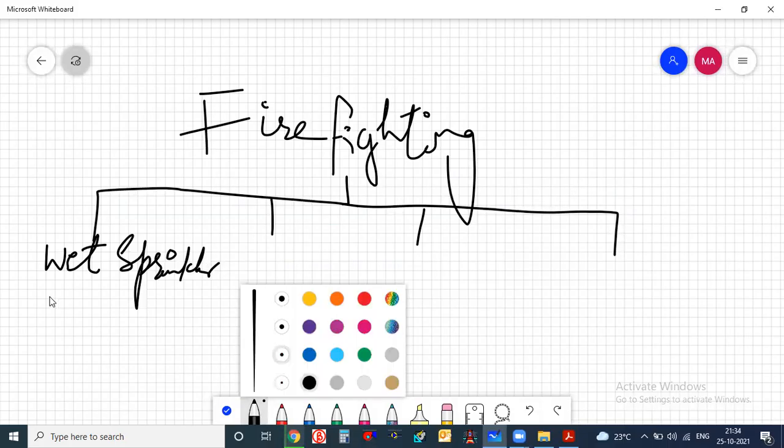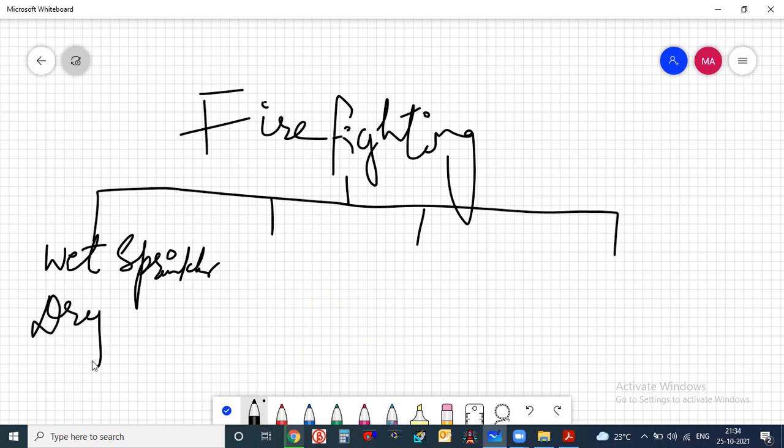In the same way, there is one more system called the dry system. Either wet or dry system. The difference between the wet and dry system is that in the wet system, the line is always charged with water. In the dry system, the line is not charged with water. This is another thing we will discuss.